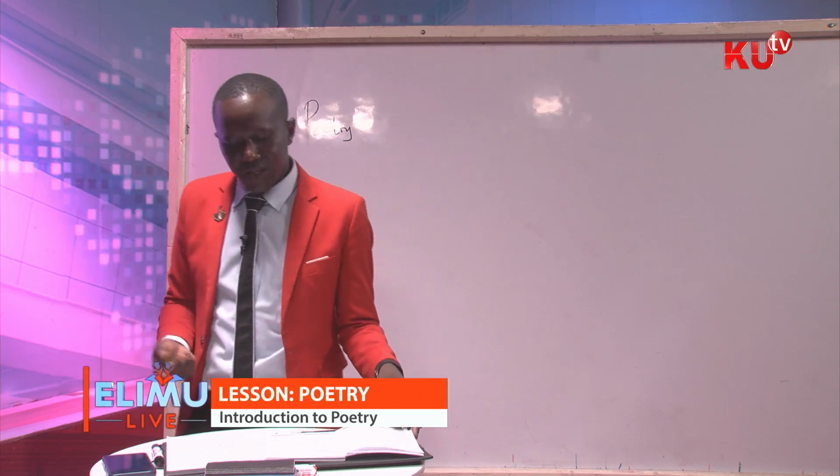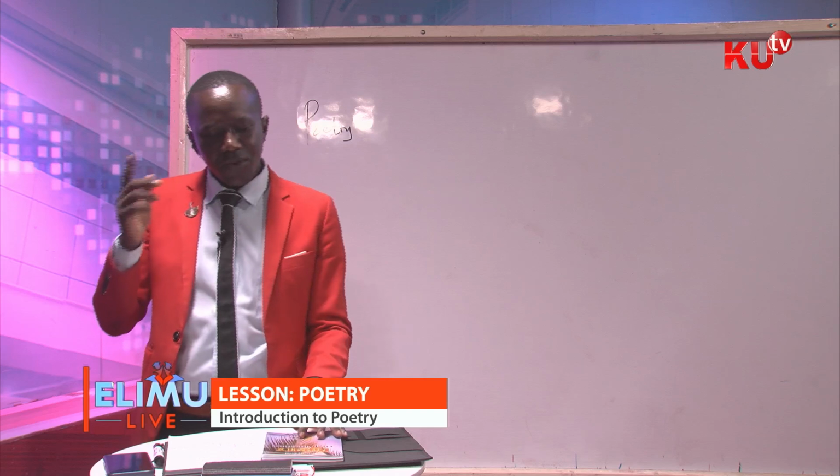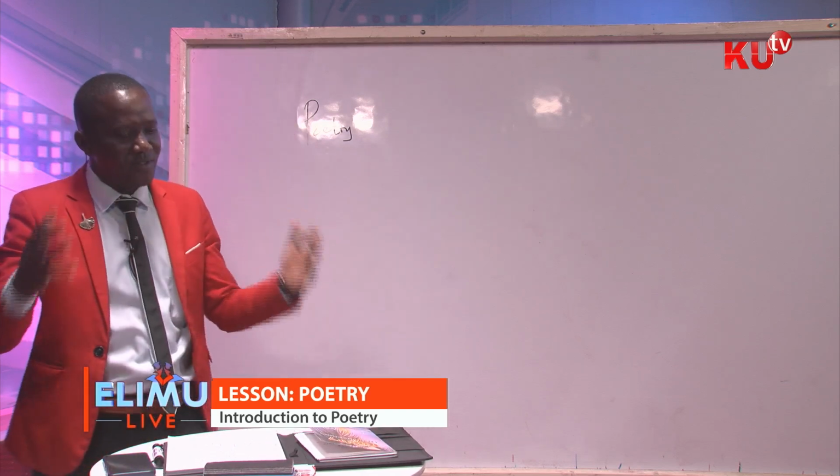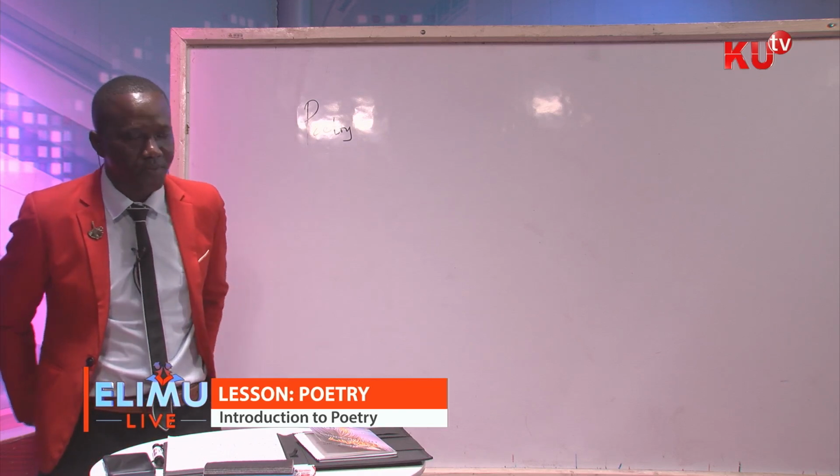Now, as I finish, allow me to remind you of what I've just said in today's lesson.